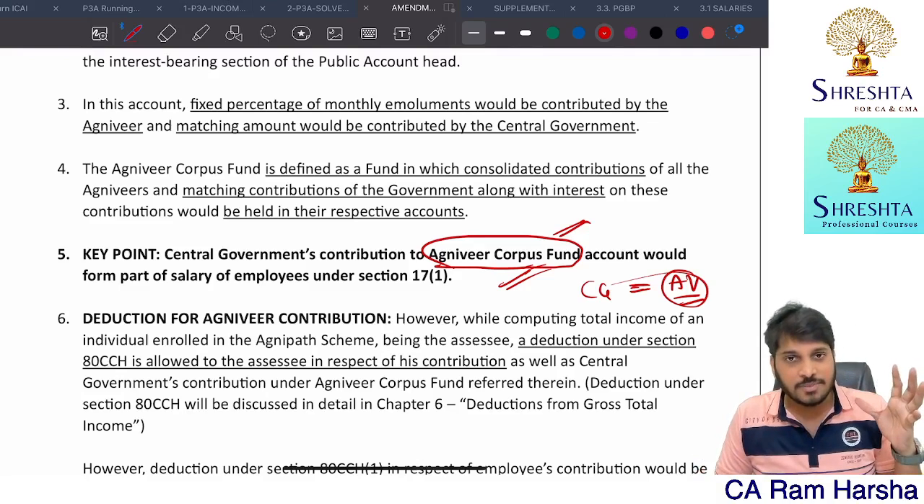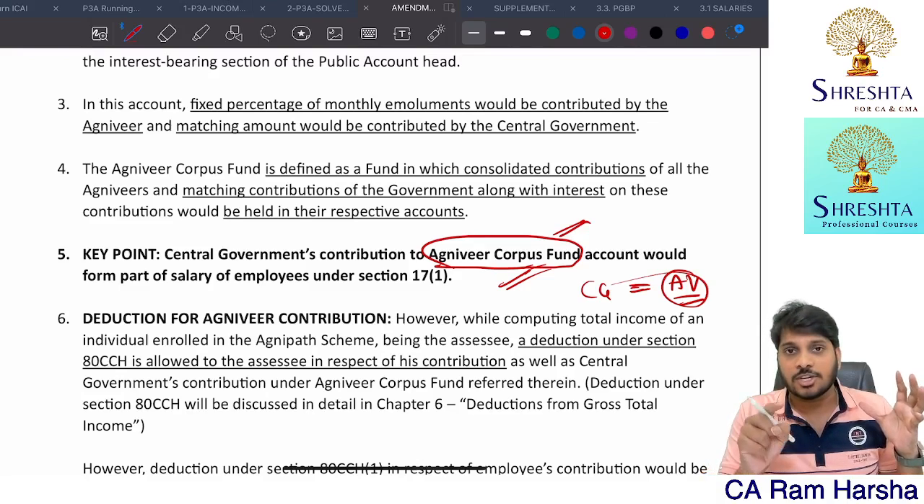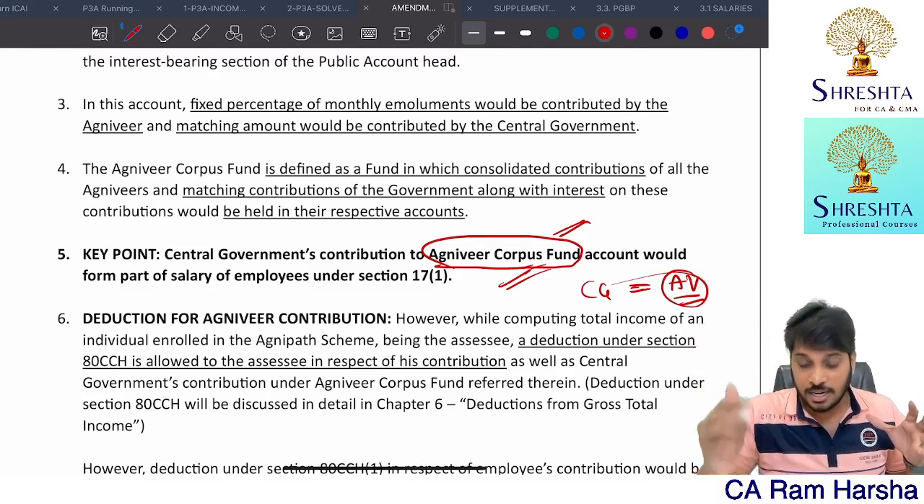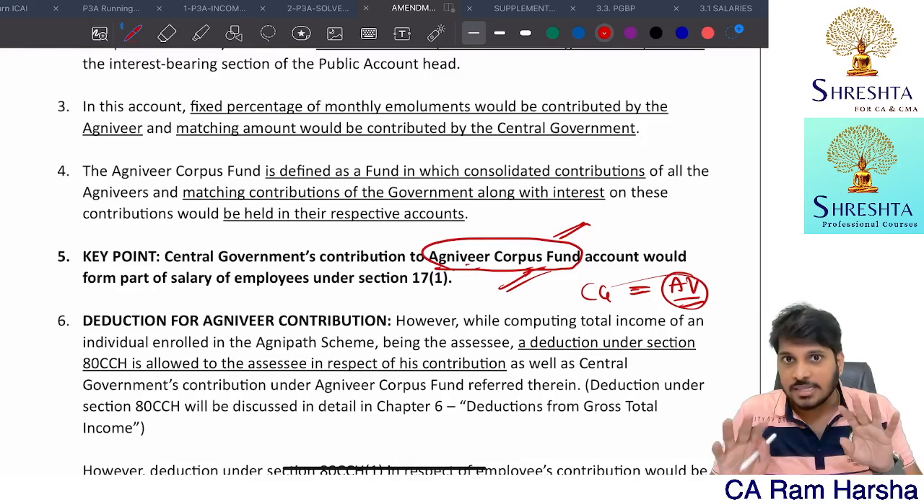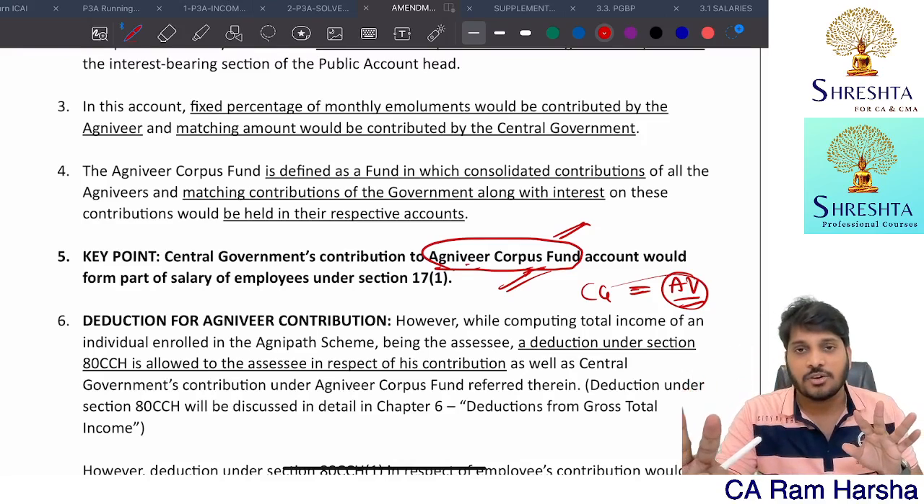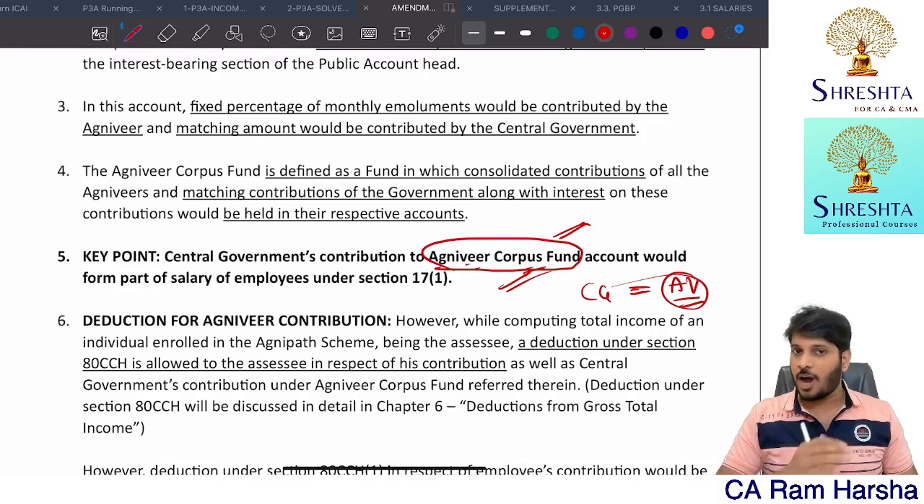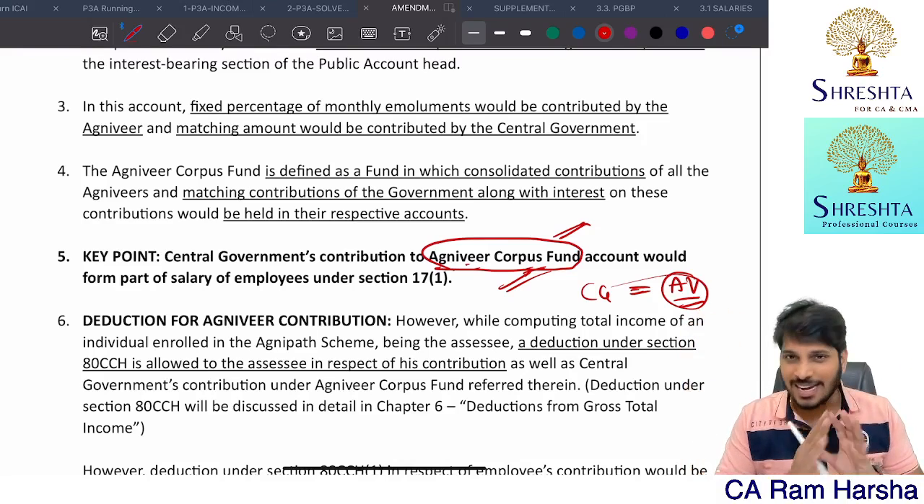He is getting salary from the government every month. On that salary, 30% you have to contribute to the Agniveer Corpus Fund. An equal amount the government also will contribute. In these 4 years, so long as you are serving the country, you cannot withdraw a single rupee. After 4 years, when you withdraw, you will get exemption, all that.